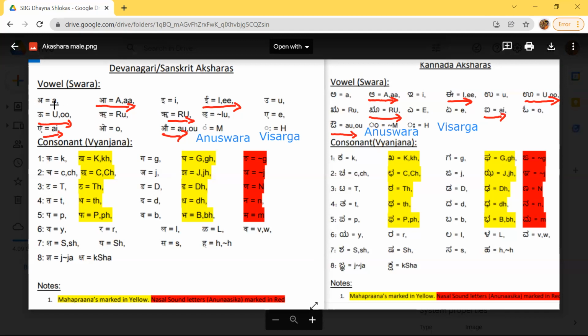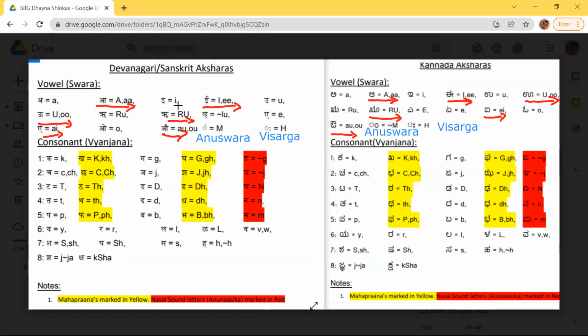So A is one matra, whereas this long letter, which I have indicated by an arrow, takes two matras of sound. That means you have to have two matras, that is two claps or two clicks. Same thing: I is Hrisva and Ii is Dirgha. Whenever I say Hrisva, it is the short sound, and Dirgha is the long sound. So Ii is a Dirgha sound.